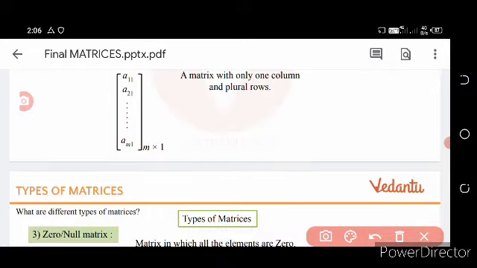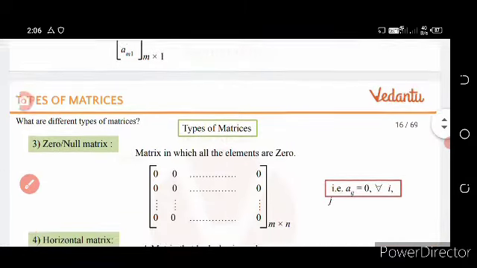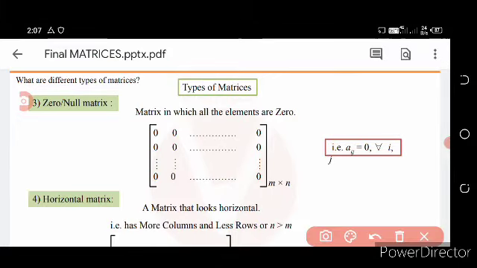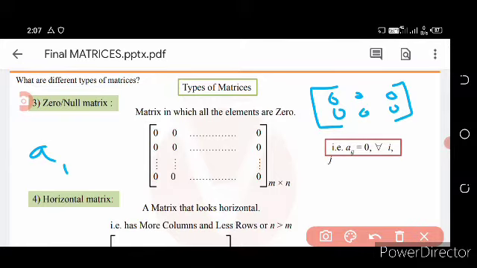Then come to zero or null matrix. What is called zero or null matrix? If all the entries of the matrix are zero, for example 0 0 0 0 0 0, this is an example of a zero matrix. Otherwise we say a i j is equal to 0 for all i and j, and the order is m cross n.